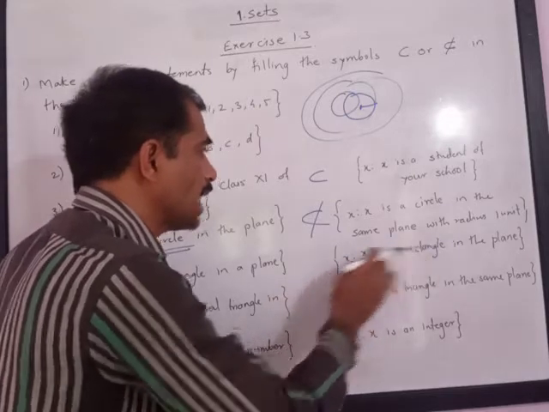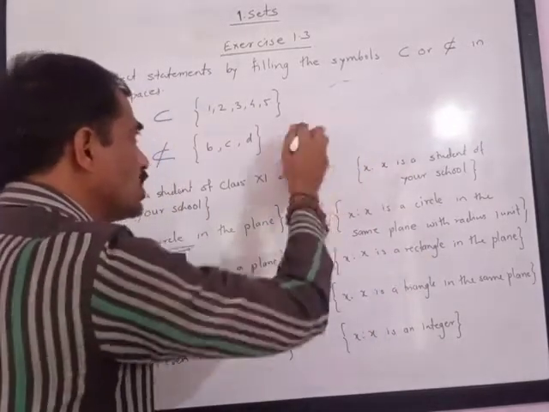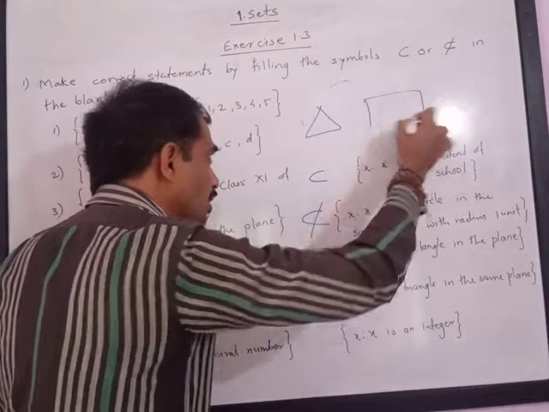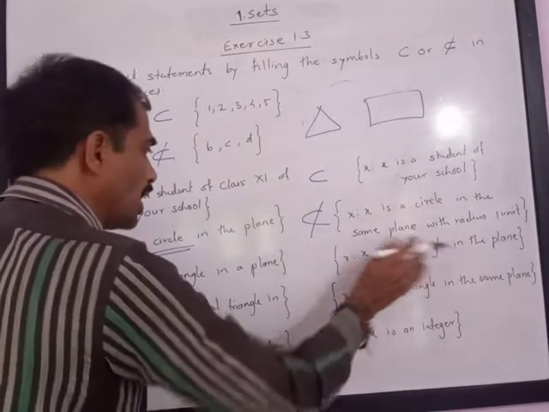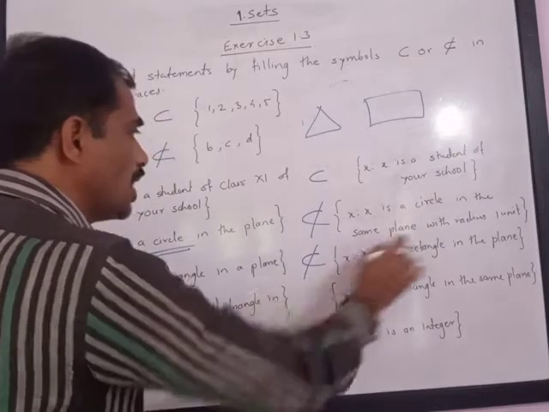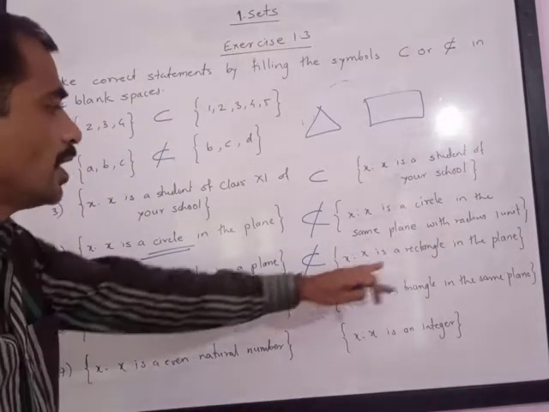Now next is the set of X such that X is a triangle in a plane, and the second set is the set of X such that X is a rectangle. The first is a triangle and the second is a rectangle. You can understand that triangles are not part of rectangles, so it is not a subset of the second set.